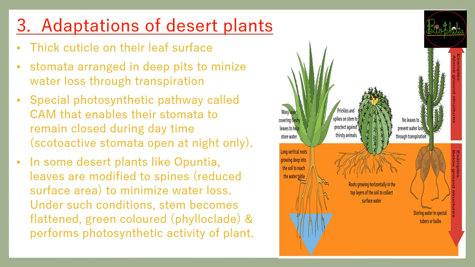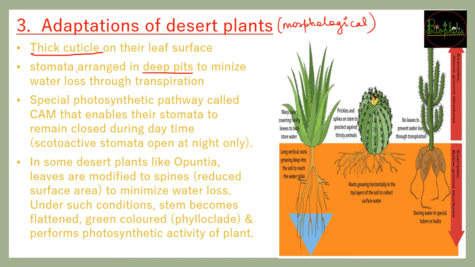The next and the third example for adaptations is going to be desert plants. So desert में again, as we saw the example of kangaroo rat, वैसे ही desert plants are also going to give some morphological adaptations. So desert plants में कौन से changes होंगे? They will be morphological changes, and these include a thick cuticle found on their leaf surface, यानी उनके leaves बहुत ज़्यादा मोटे होंगे, and because of that the water loss can be prevented. The stomata will be arranged in sunken pits so that the water loss through transpiration can be prevented.